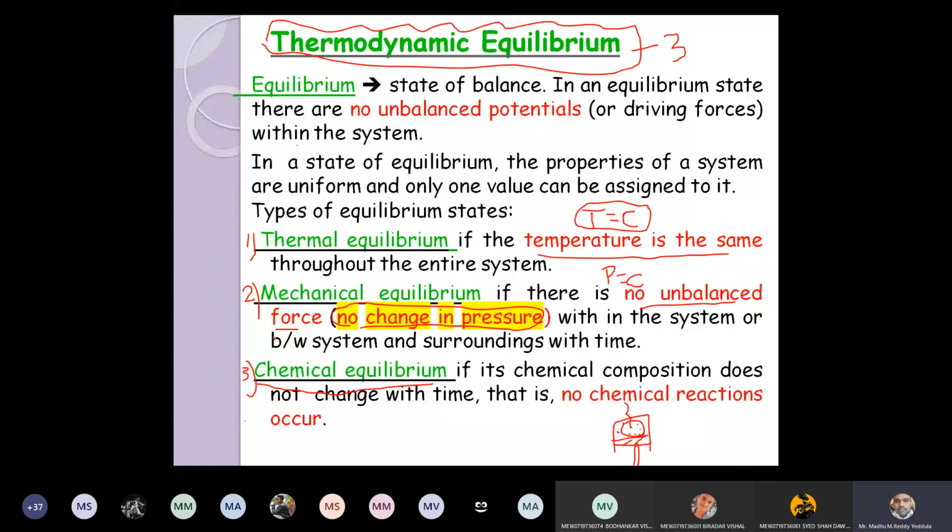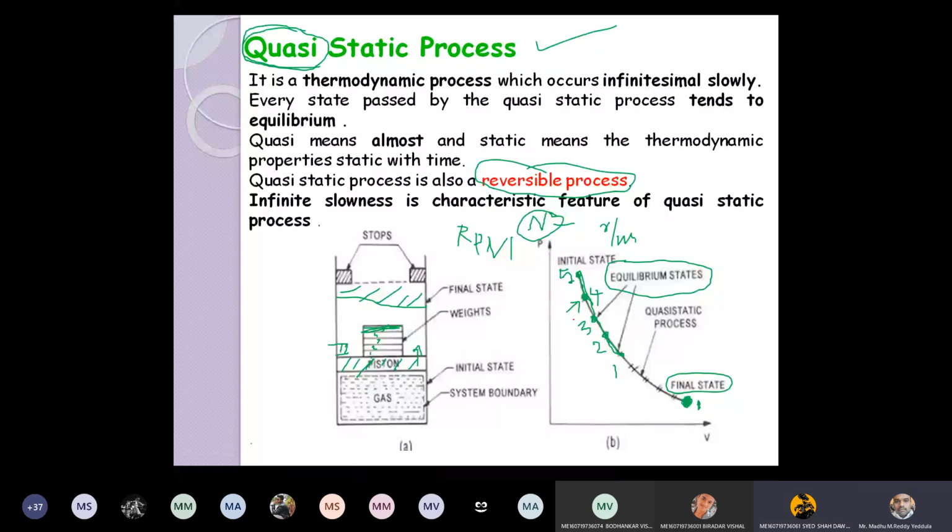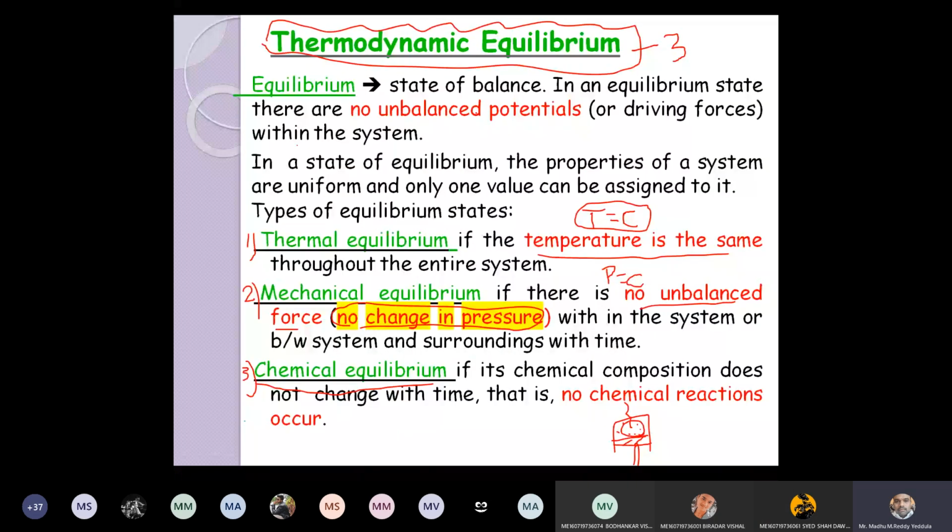After that, we discussed the quasi-static process and path. A quasi-static process is called an infinitesimally slow process, which means all the states between the initial and final states are in equilibrium. That is the main advantage. All the states between the initial and final states are in equilibrium because the piston is moving with an infinitesimally slow process. After that, we discussed thermodynamic equilibrium, which means the system has to satisfy thermal equilibrium, mechanical equilibrium, and chemical equilibrium.